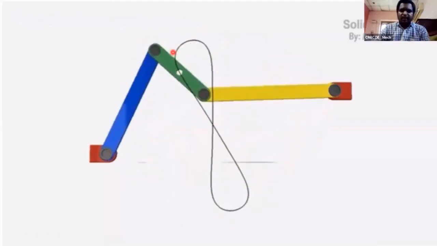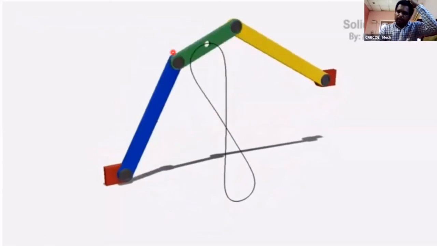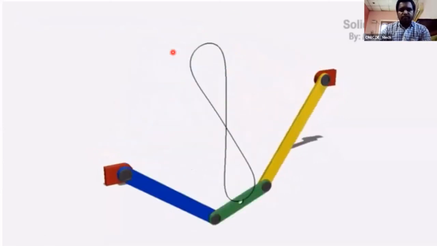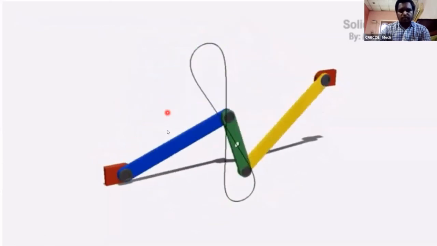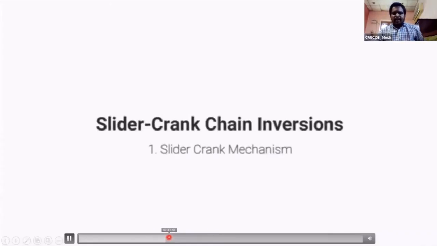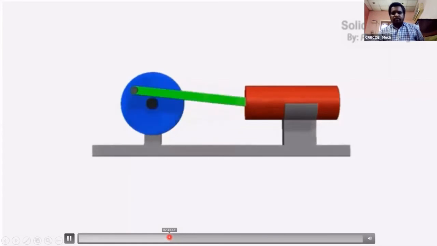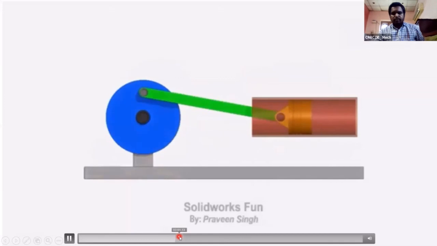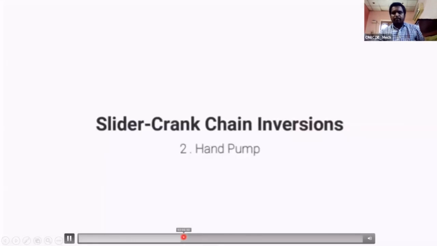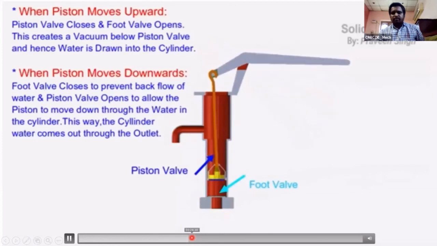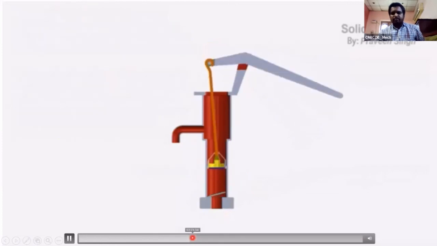This is the pantograph. This is one of the inversions of the 4-bar mechanism. Slider crank mechanism. See this, this is the normal one. Hand pump, this is one of the inversions of the slider crank mechanism.